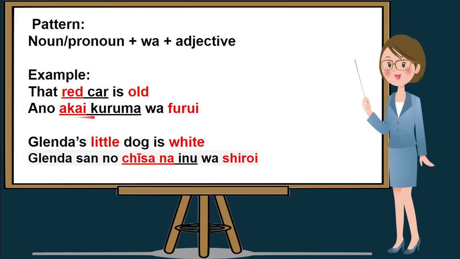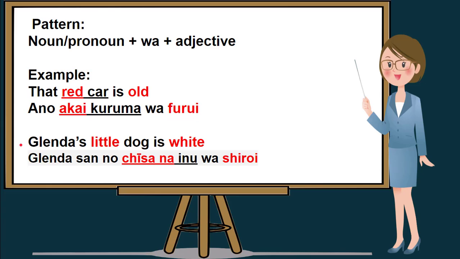Red car is akai kuruma plus wa and our second adjective. So in this example, that red car is old in Nihongo is ano akai kuruma wa furui. Let's repeat. That red car is old. In Nihongo is ano akai kuruma wa furui.